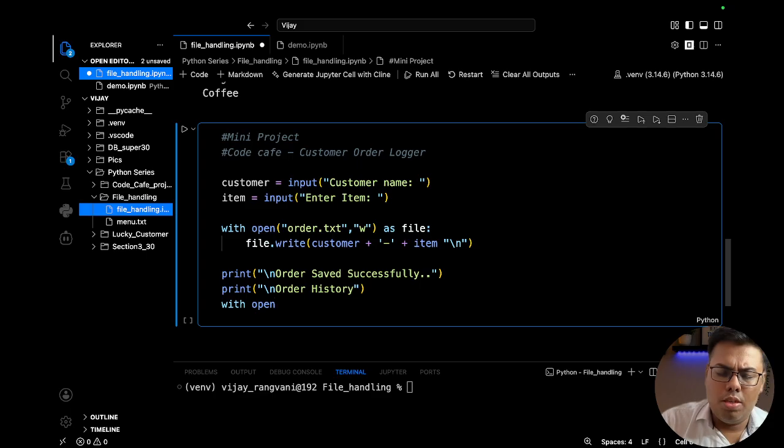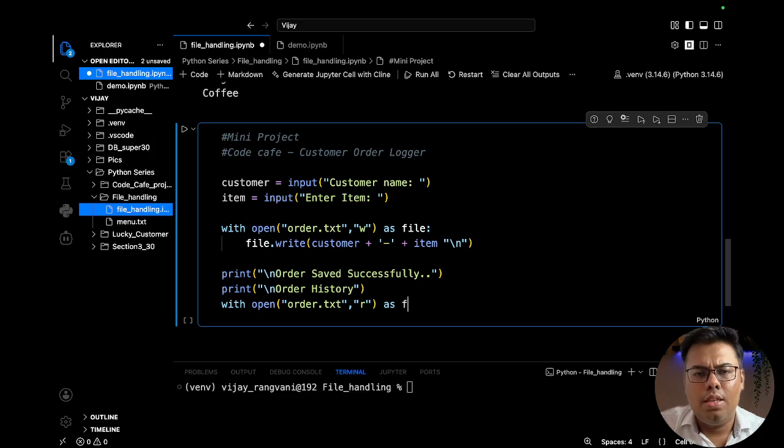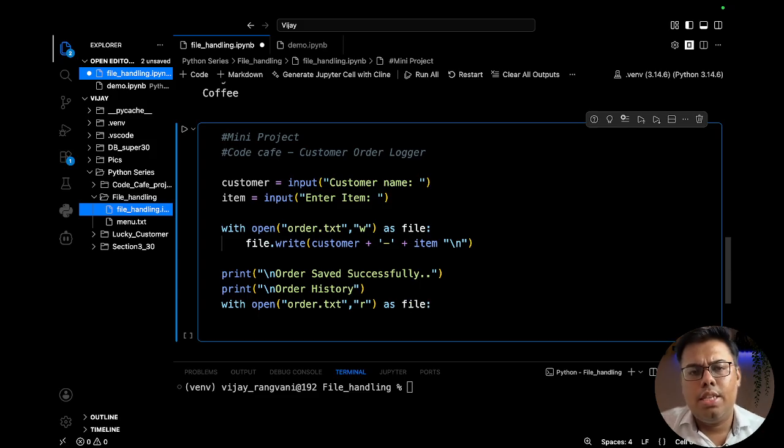So with open, this time we will be opening orders.txt in the read mode, as file. And what else can we do once this is done?